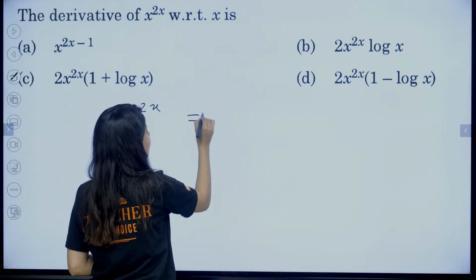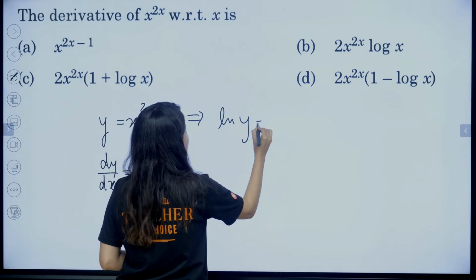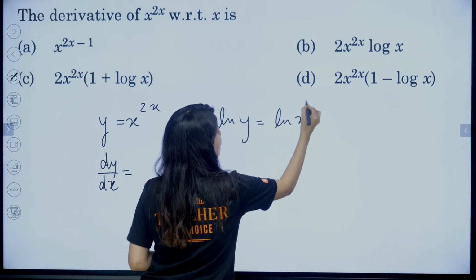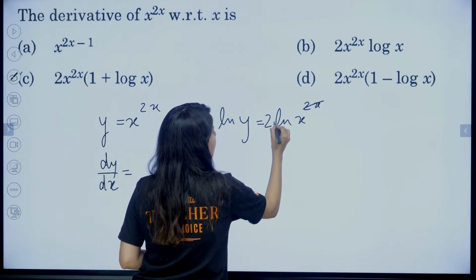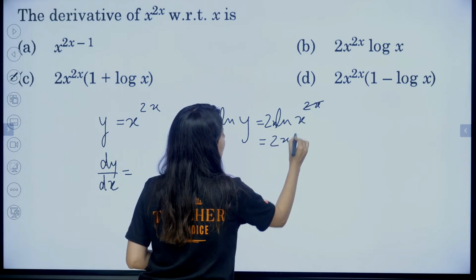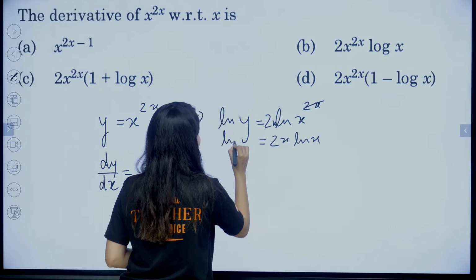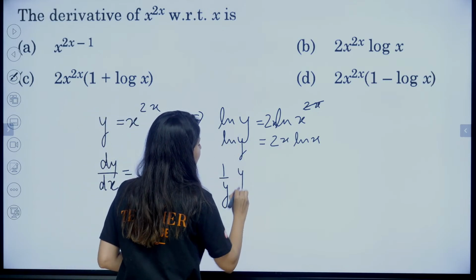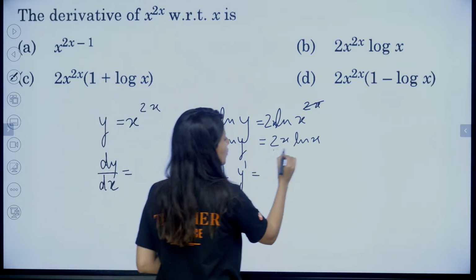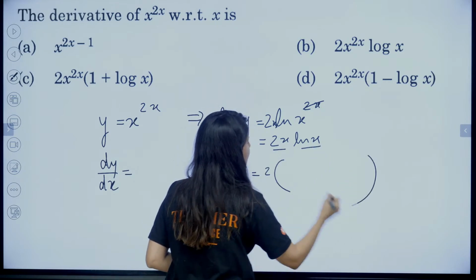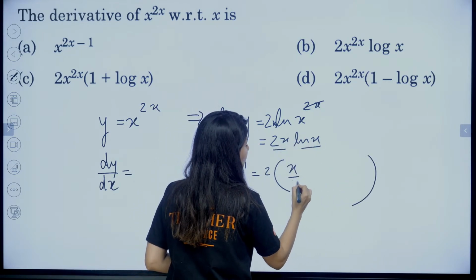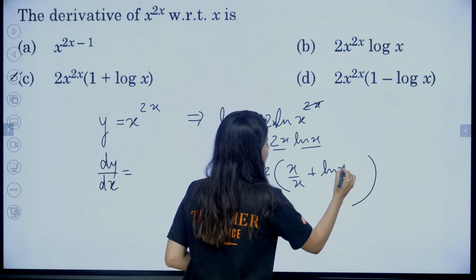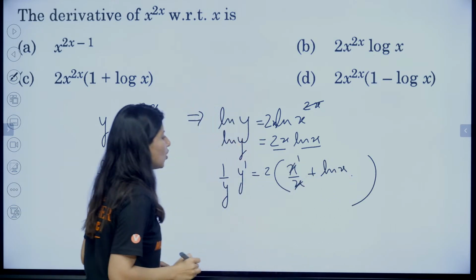First take logarithm. So log y is equal to log of x raised to power 2x. This 2x will come here, so this will become 2x log x is equal to log y. Now differentiate. Log y derivative is 1 by y times y dash. This will be equal to, now 2 I'll take common, x ln x. So x into 1 by x plus log x. So can you see 1 plus log x?